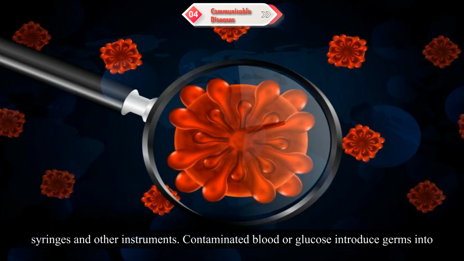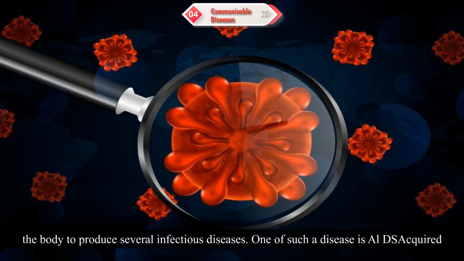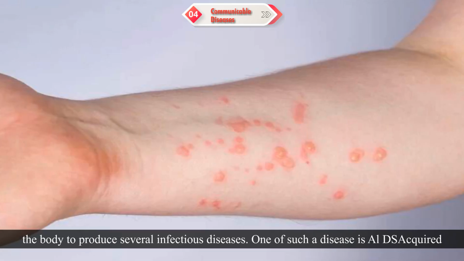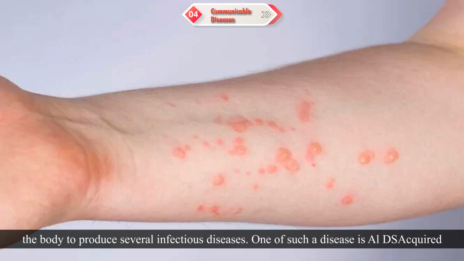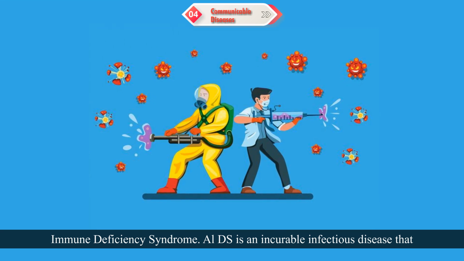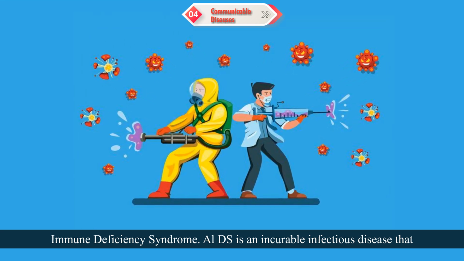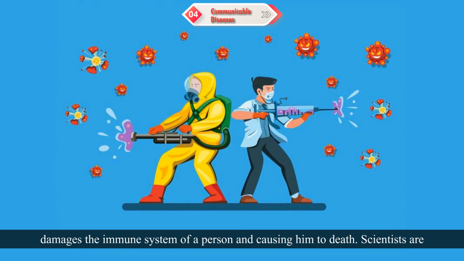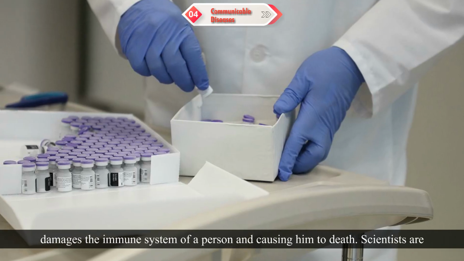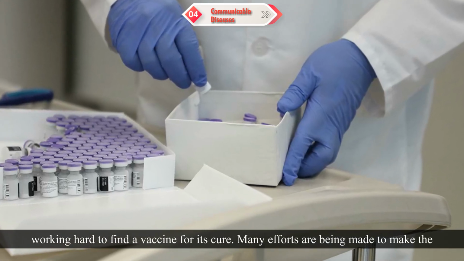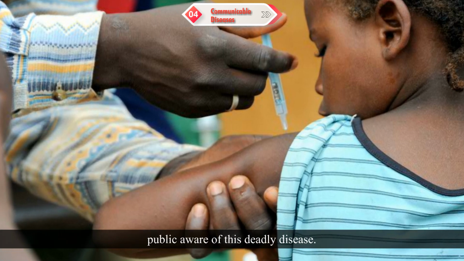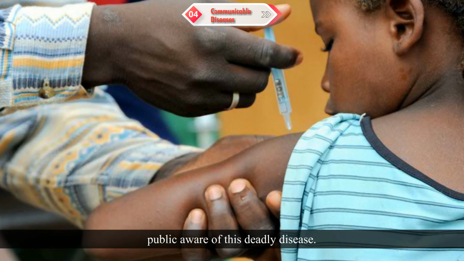Contaminated blood or glucose introduce germs into the body to produce several infectious diseases. One such disease is AIDS, acquired immune deficiency syndrome. AIDS is an incurable infectious disease that damages the immune system of a person and causes death. Scientists are working hard to find a vaccine for its cure. Many efforts are being made to make the public aware of this deadly disease.